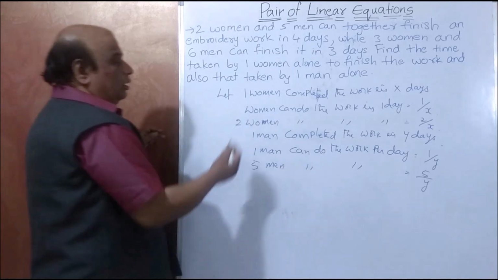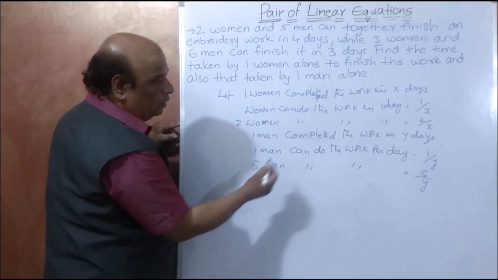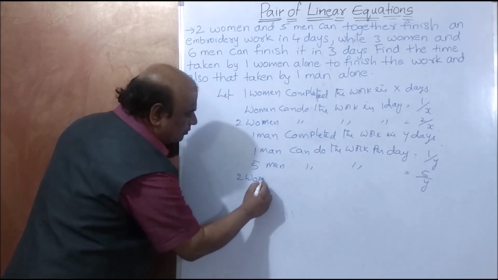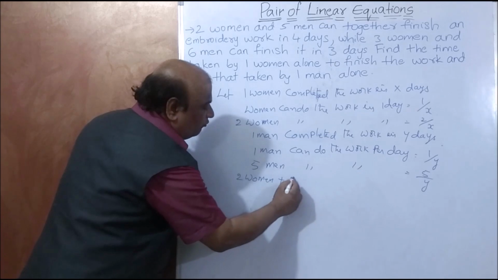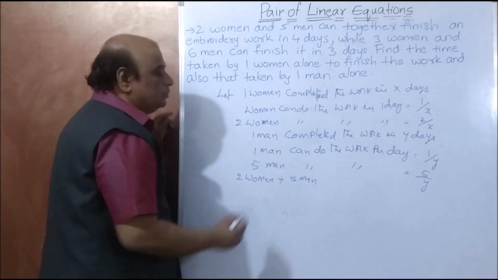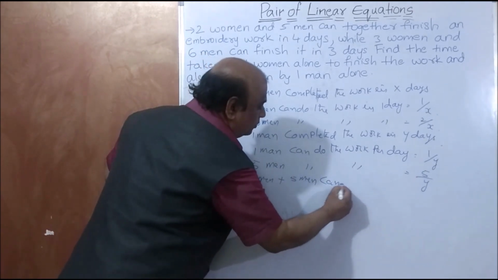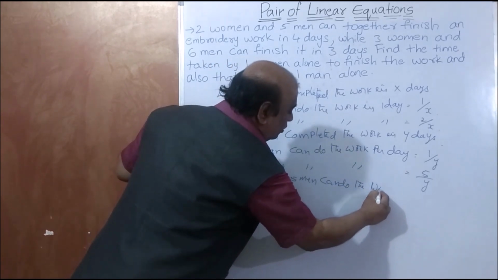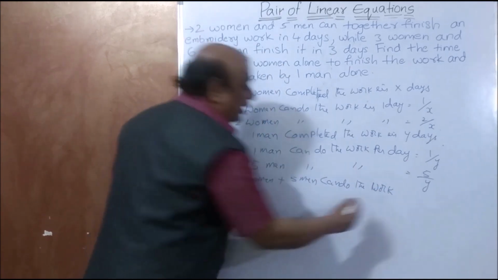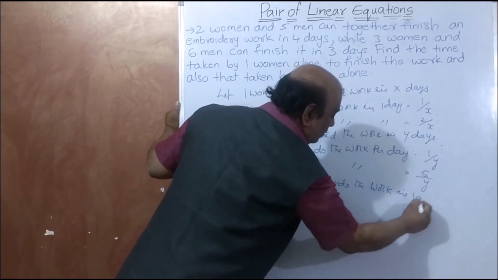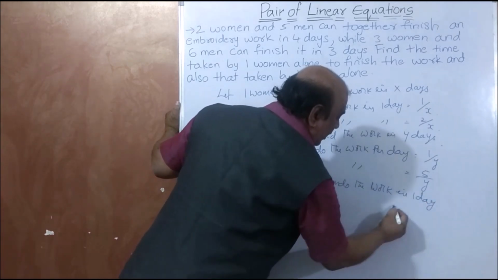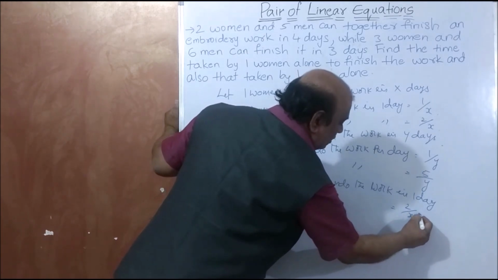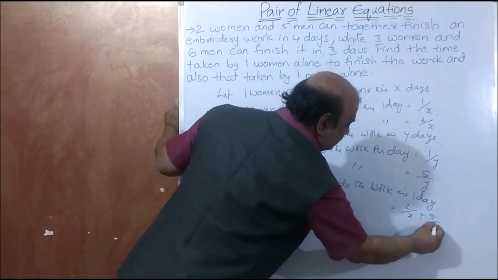So 2 women plus 5 men can do the work in one day, that is equal to 2 by X plus 5 by Y.